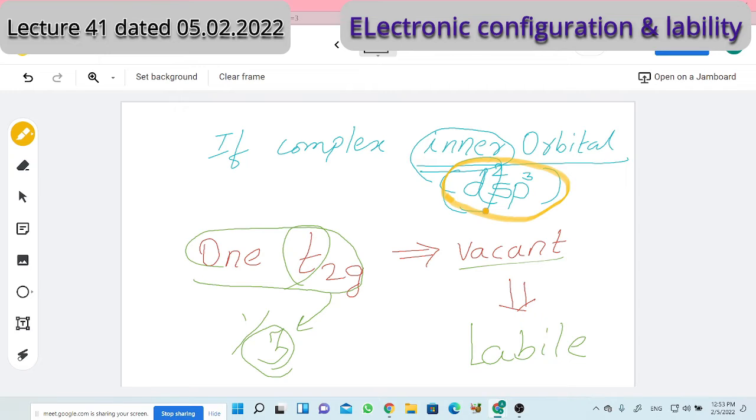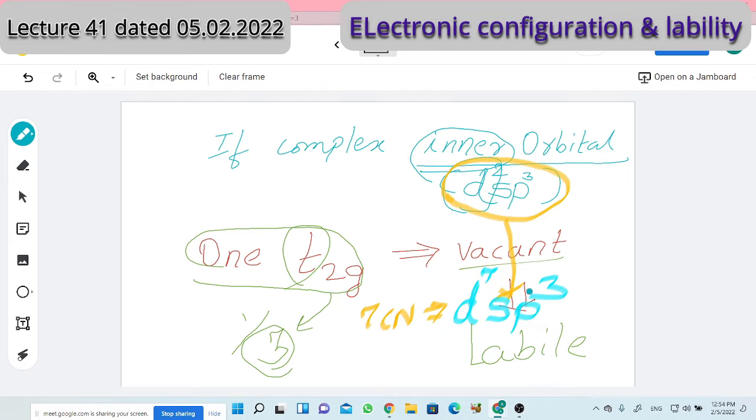If I consider our mechanism is SN2, an associative mechanism, and I want to obtain a 7 coordinated intermediate, what should the hybridization be? Previously, sp3d2 for octahedral, and for a 7 coordinate intermediate, sp3d3. Now here the hybridization of the inner orbital complex is d2sp3. Then for the intermediate, the hybridization will be, please complete it.